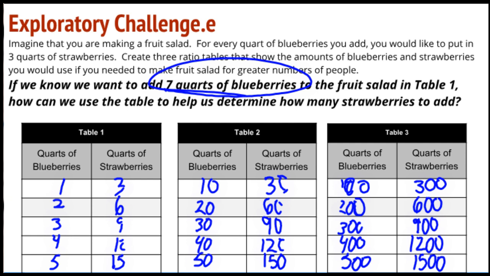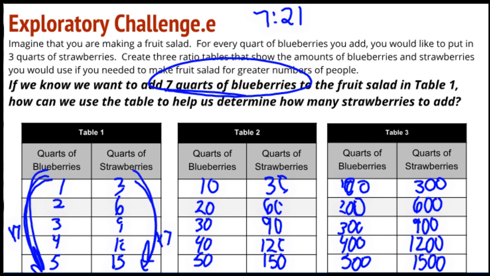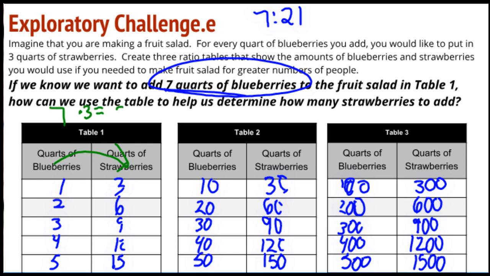Now, another way I could do it. I could take the 1, and I could multiply by 7 and get 7. And I could take the 3 and multiply by 7, and I would get 7 and 21. So I can use the multiplicative relationship within these columns, coming down this way. That would be another way. A third way that I could do this would be to use the multiplicative relationship going this way. I could have 7 quarts of blueberries, multiply it times 3, and get 21.